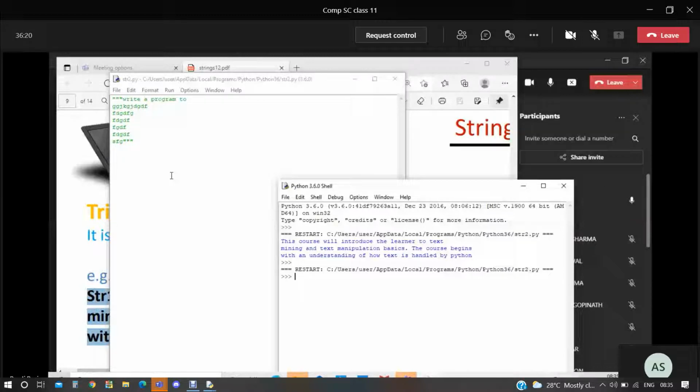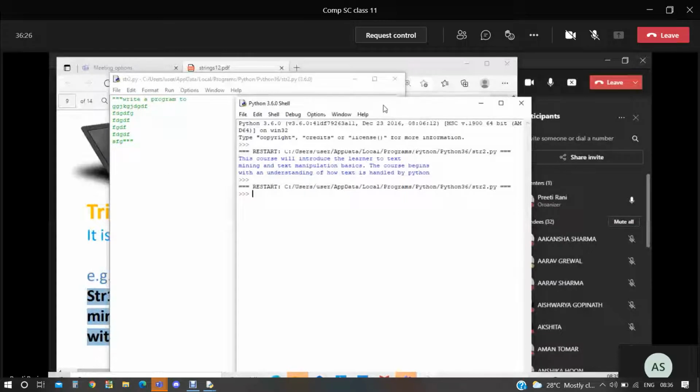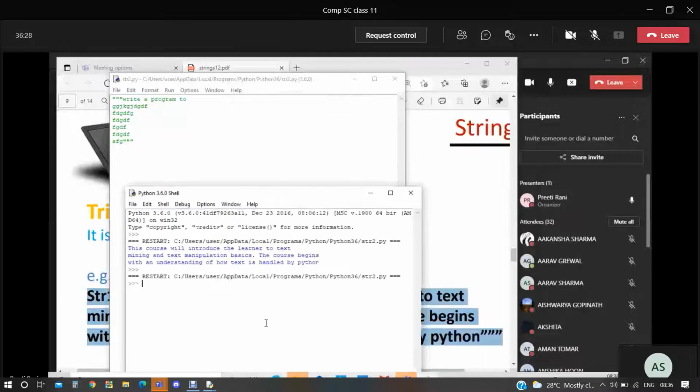No, ma'am, not displaying. If it is not displaying that, it means it's a comment. It will ignore that part. Maybe there can be a problem in your code. I am very sure the problem will be in that only. Have you checked that?